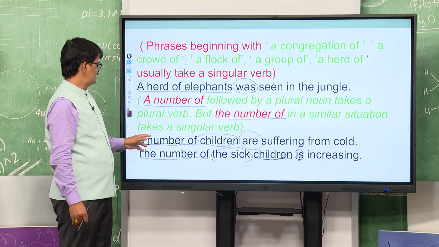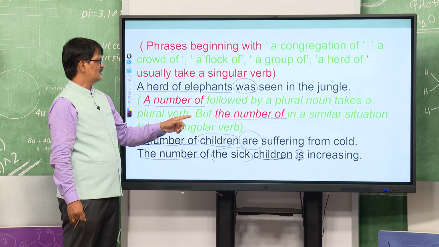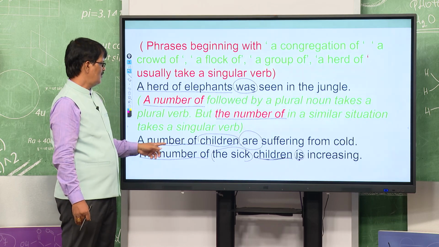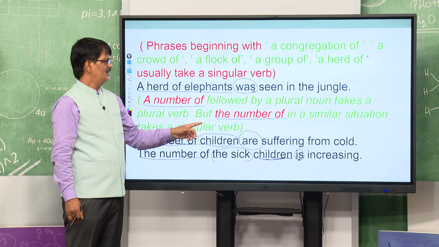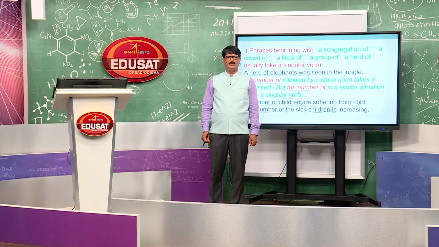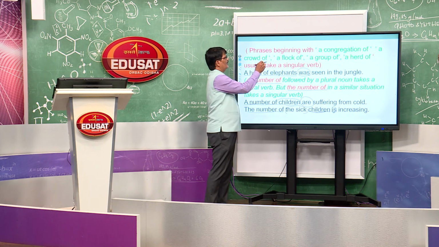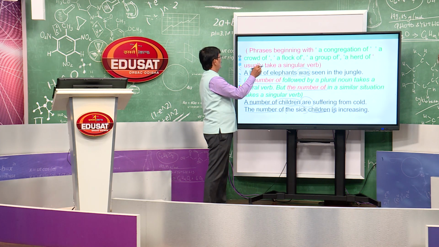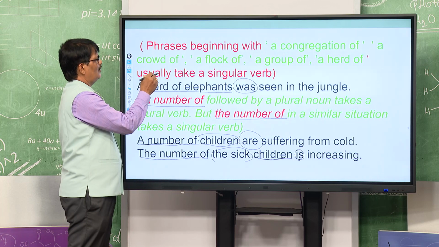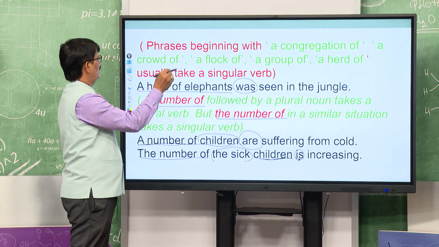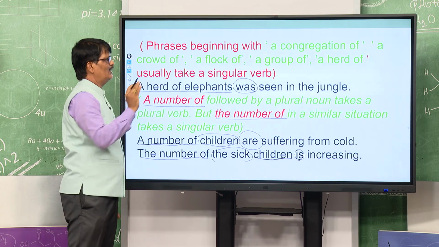The example is: a number of children are suffering from cold; the number of sick children is increasing. Phrases beginning with a congregation of, a crowd of, a flock of, a group of, a herd of usually take a singular verb.